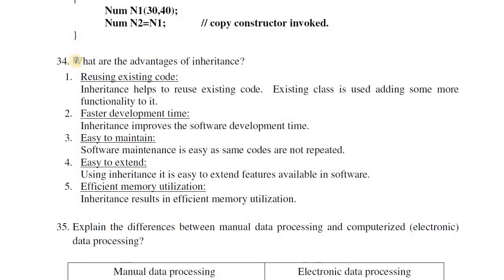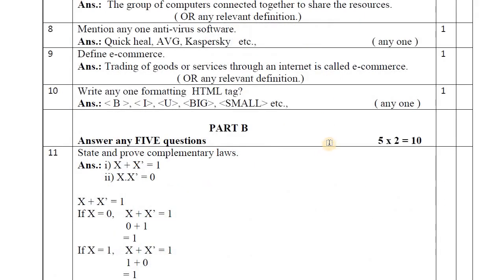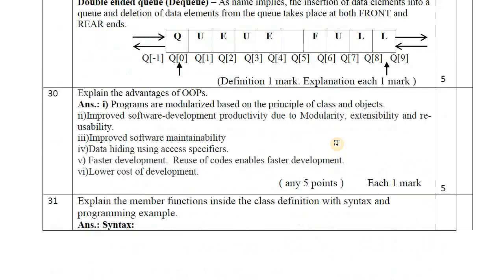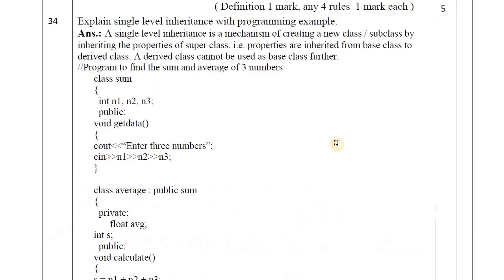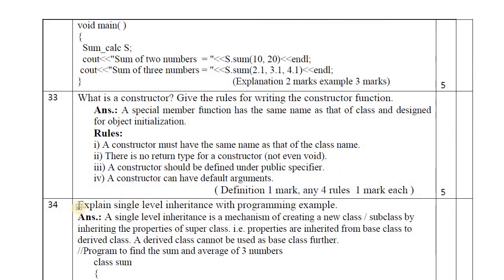Here the question is: what are the advantages of inheritance? You have to write 5 advantages. The next question paper is June 2018. Here also you will get only one question of 5 marks: explain single level inheritance with a programming example. You have to explain the definition, a diagram, and one programming example.